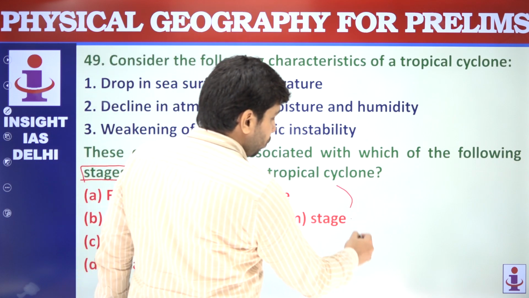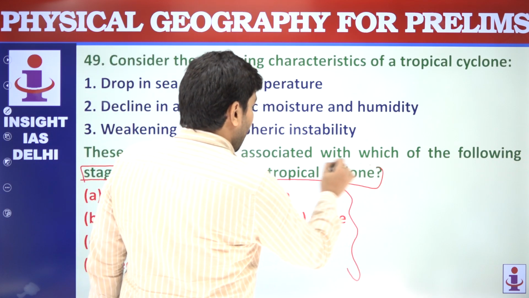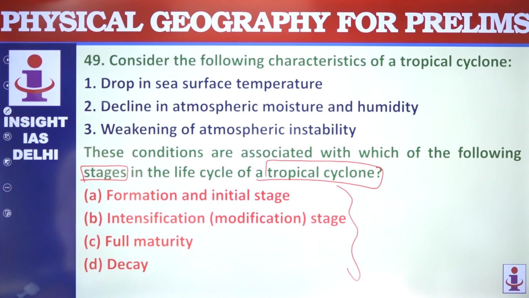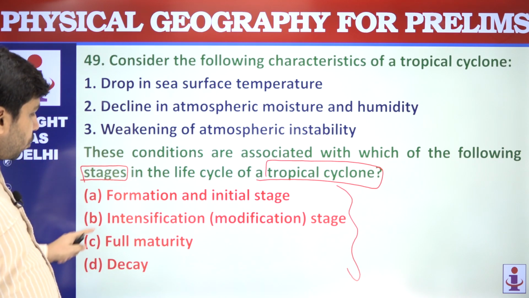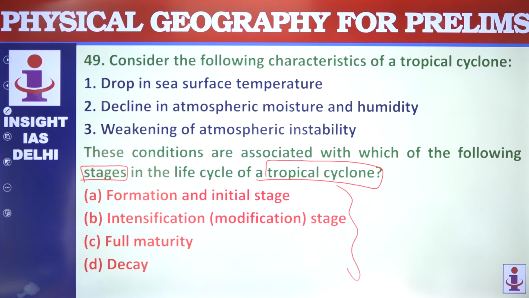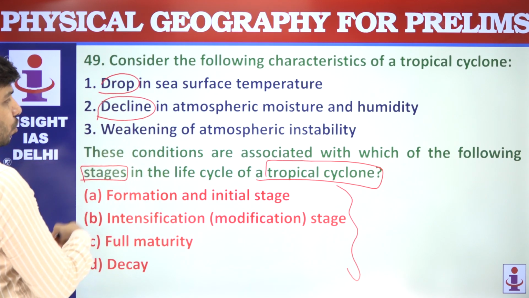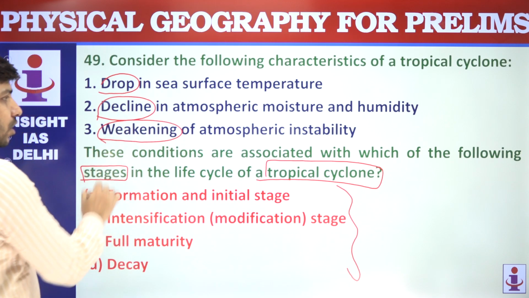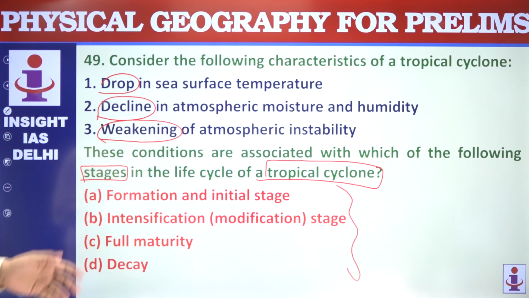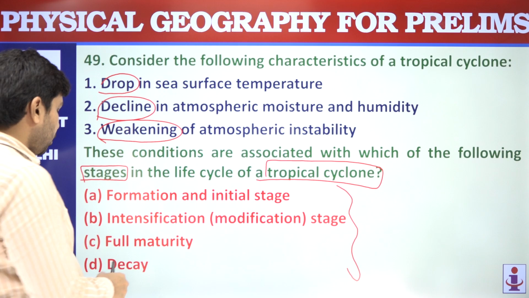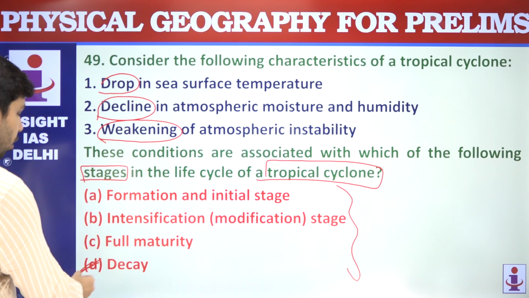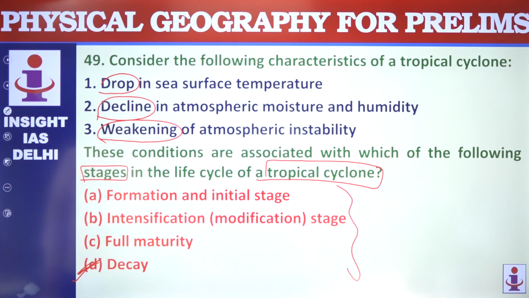These are actually the 4 stages in the life cycle of a tropical cyclone. The question is asking these 3 conditions are related to which of these stages. Drop in sea surface temperature, decline in atmospheric moisture, weakening of atmospheric instability. Everything is weakening, everything is dropping, so it will lead to decay of the tropical cyclone.